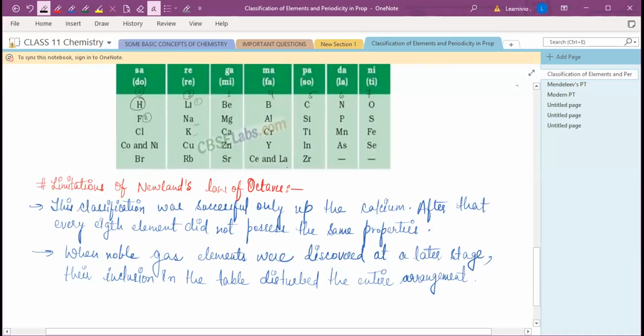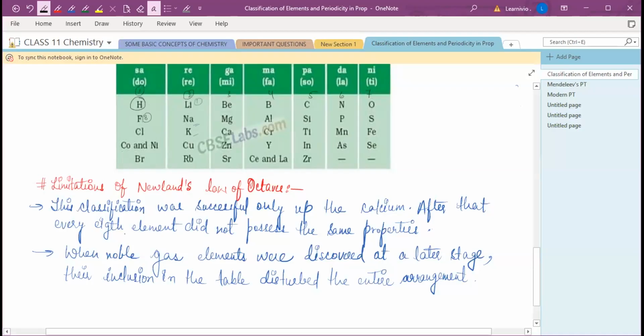After calcium means the heavier elements. For the heavier elements, Newlands' law failed. It just failed in the case of heavier elements, and therefore it was discarded. Due to these limitations, Newlands' law of octaves was discarded. The first limitation was that.